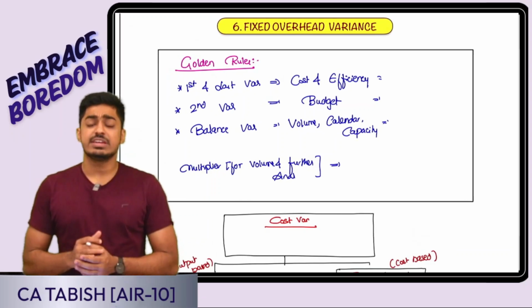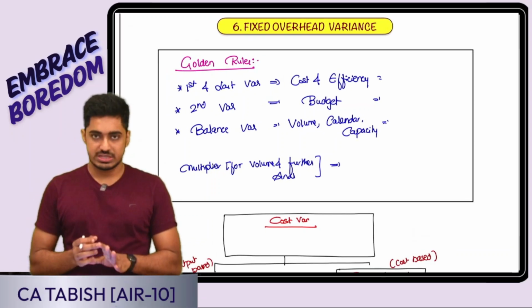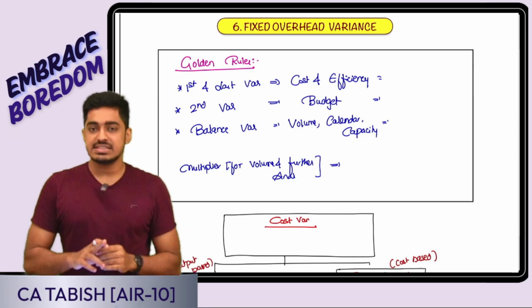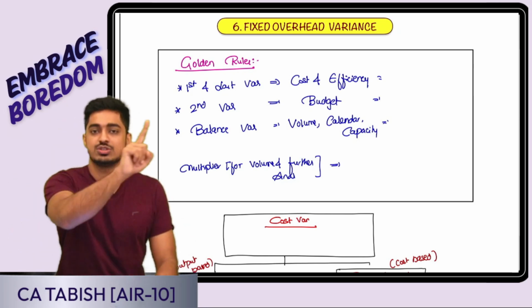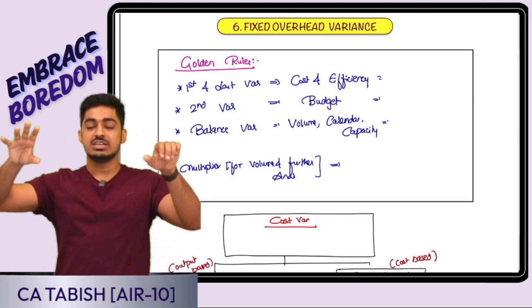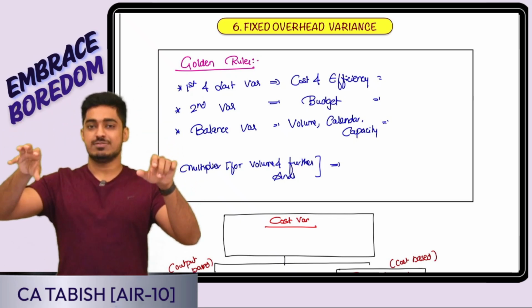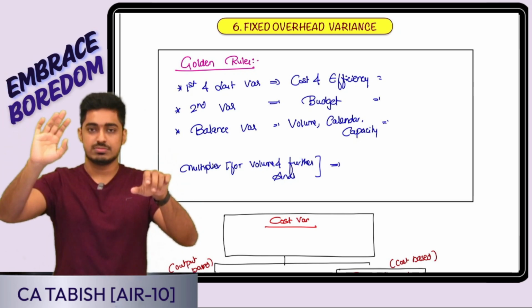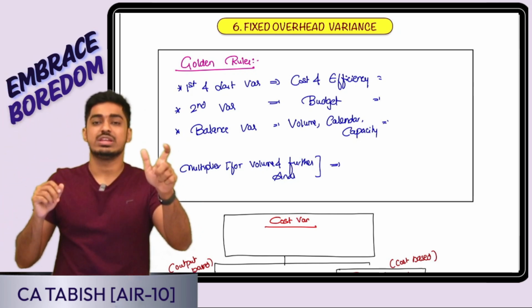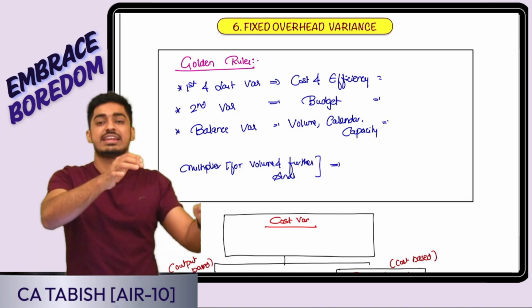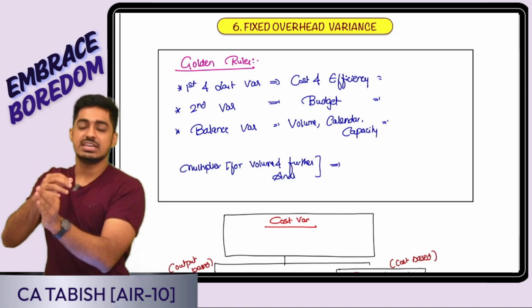Go ahead to the final variance, which is going to be fixed overhead cost variance. First, let us remember the names and what exactly each is indicating. First, fixed overhead cost variance. What is it? It is the overall change in the fixed overhead cost. Two, bifurcation. Fixed overhead budget or expenditure variance. Here, what is changing? Cost is changing, budget versus actual. Yes, next I am having my volume variance. Here, what is changing? My output is changing. Volume variance, further analysis. I have calendar, capacity, efficiency.